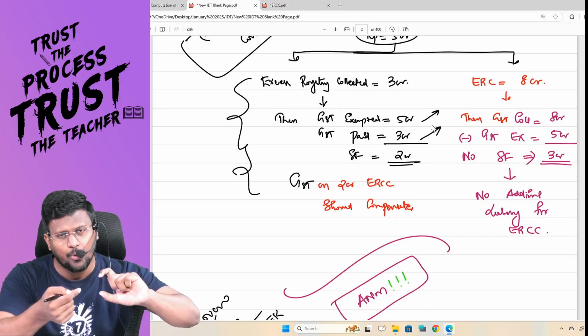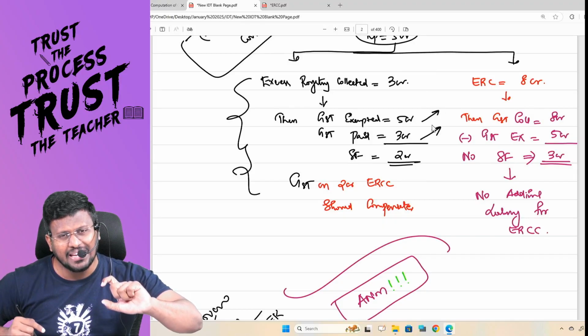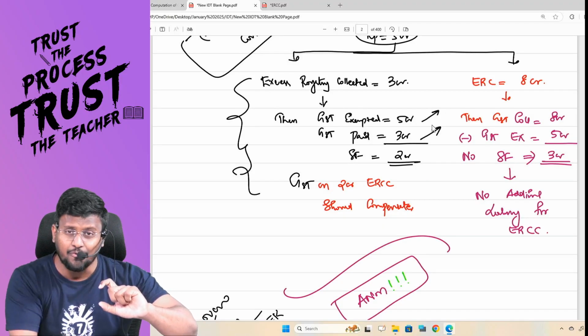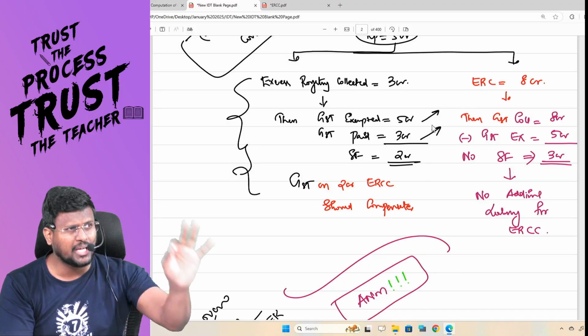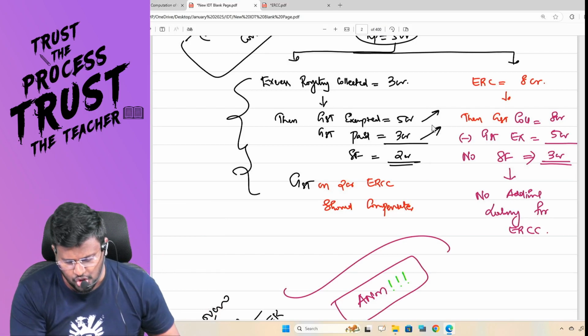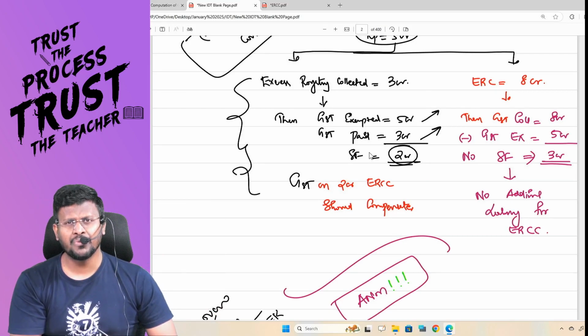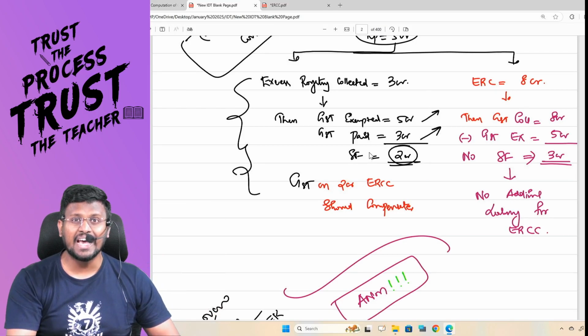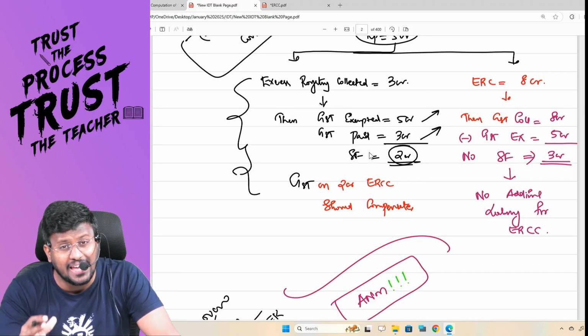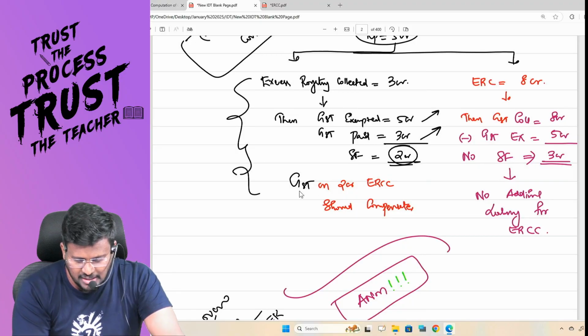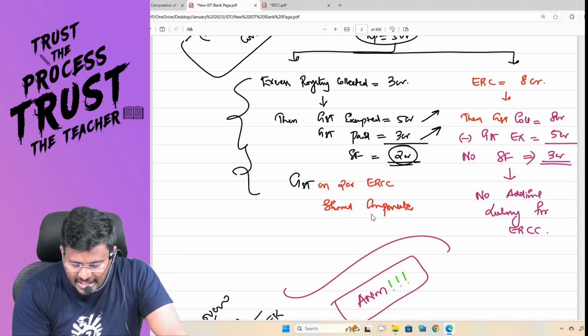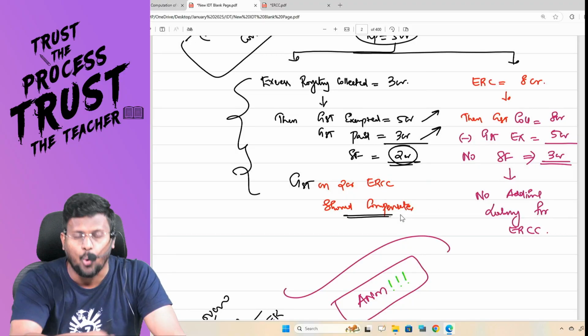That 3 crore would have been paid by the mining leaseholder to the ERCC, and for that 3 crore, the mining leaseholder would have paid GST to the government. So there is a shortfall of 2 crore. Now, sir, ERCC has enjoyed extra exemption to the extent of 2 crore. Sir, GST on 2 crore, ERCC should compensate now.